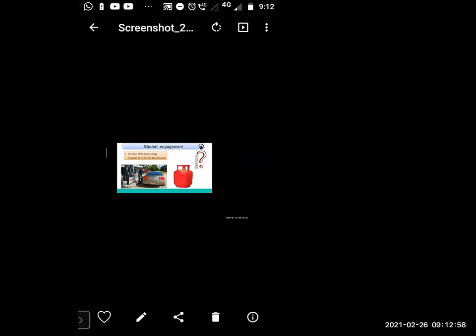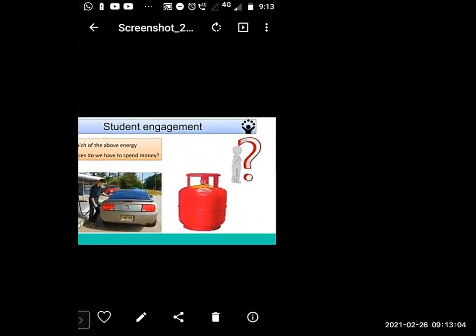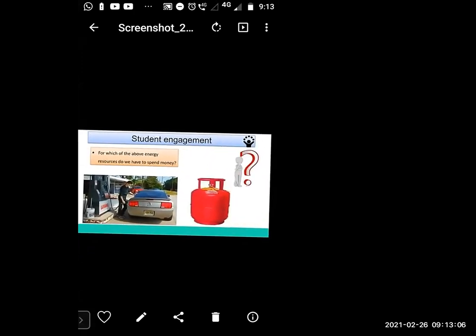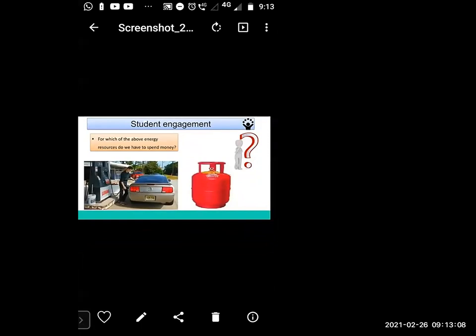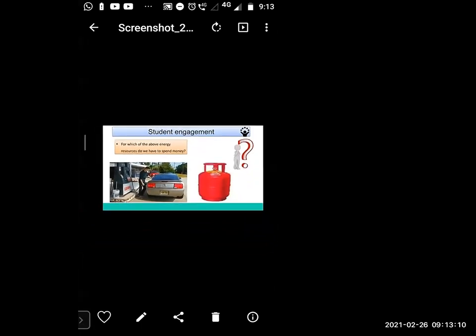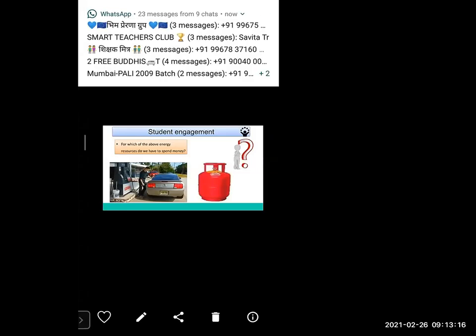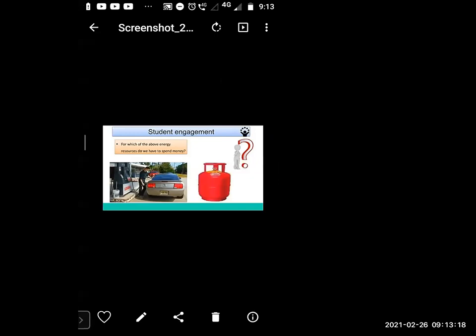Okay, now see here, which thing is there? There is a cylinder at each home, you have seen this.